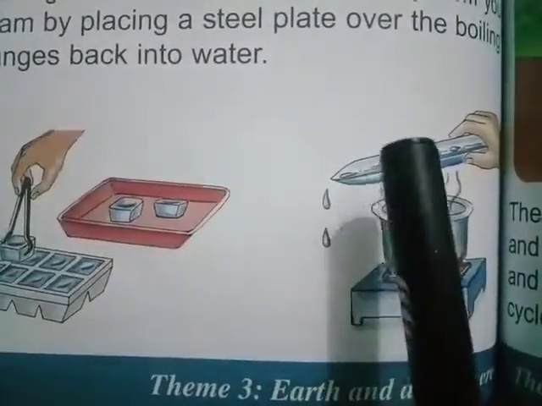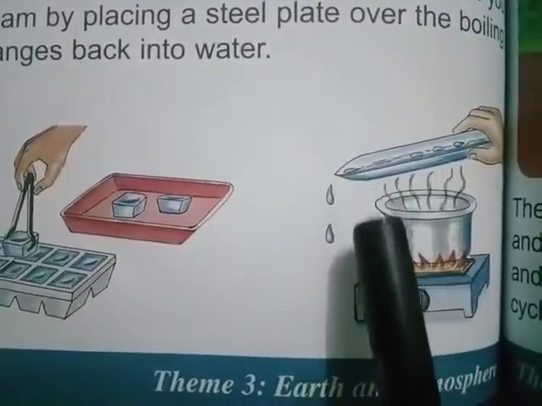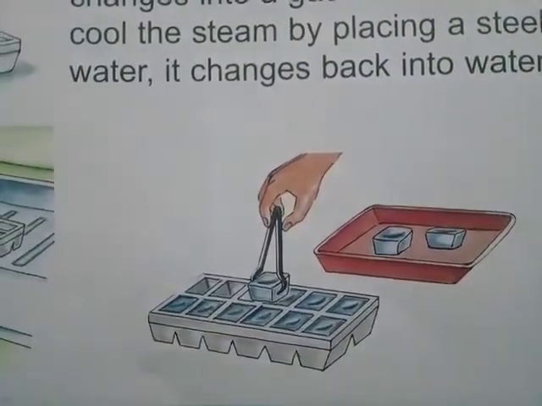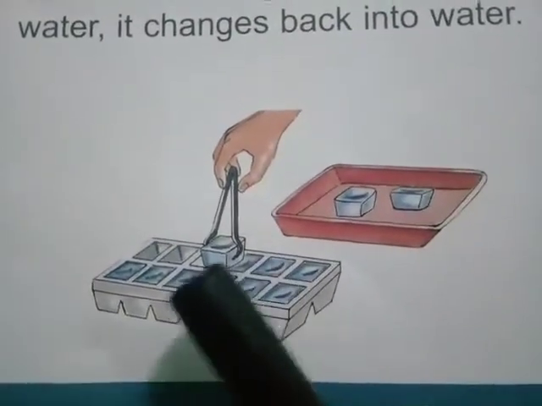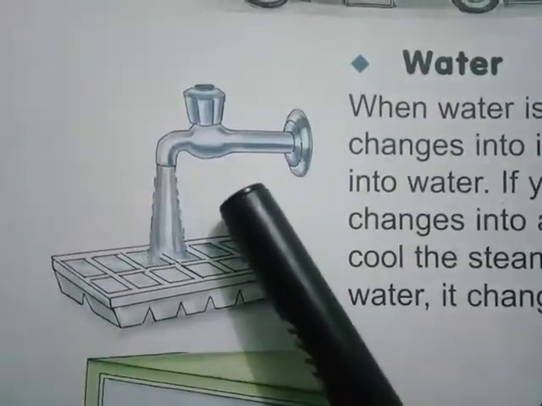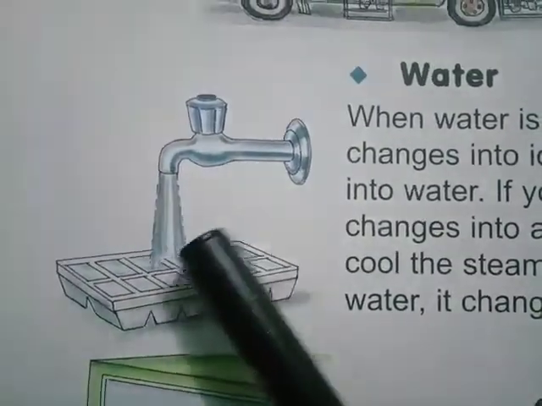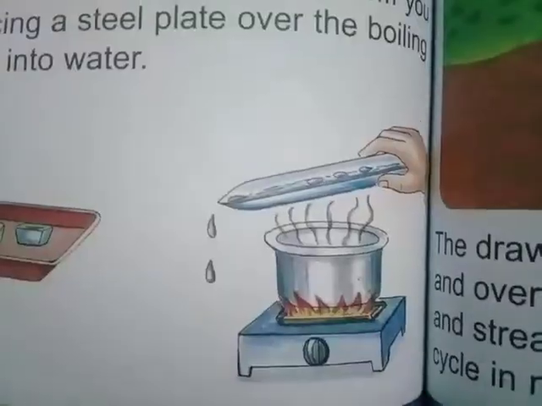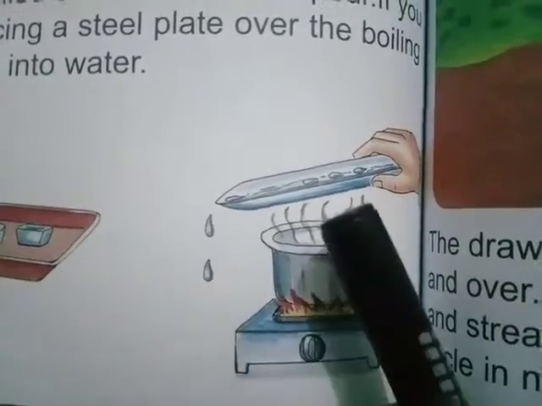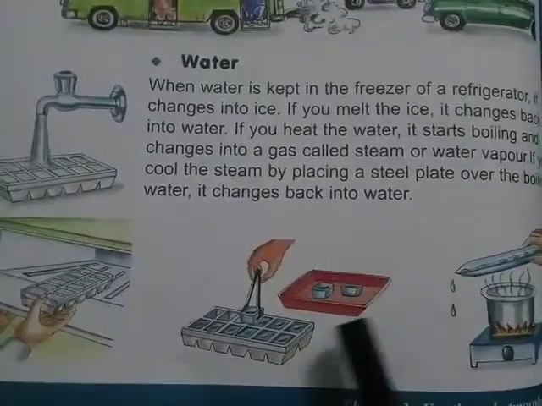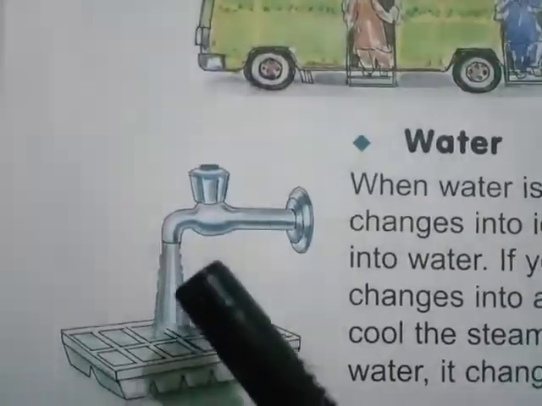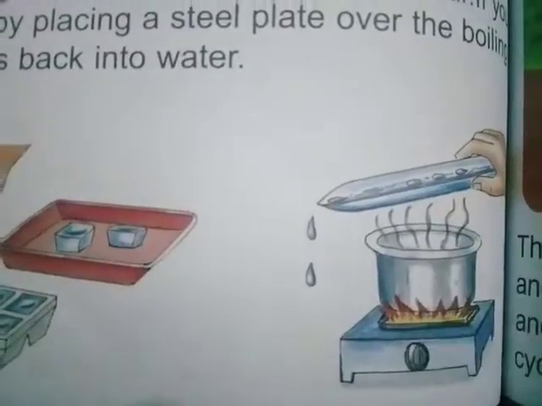Look in this picture, ice and steam are forms of water. Ice is a hard form of water. You can see in the picture it has its own shape. It is a solid. Look in this picture, water can flow, it is a liquid. Steam can mix with air and spread out everywhere, it is a gas. These are the three states of matter: solid, liquid, and gas.